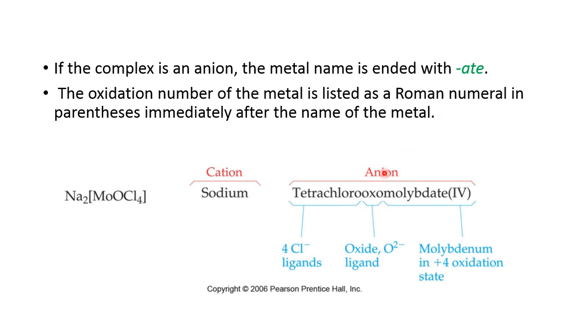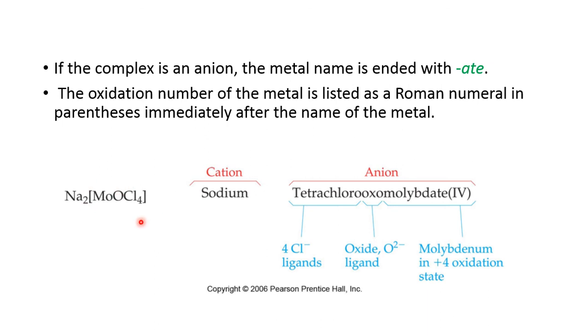So now here is the example where I am showing Na2[MoOCl4]. You have sodium outside the coordination sphere, and this sodium is the cation, and the entire coordination sphere now becomes the anion. In the last example, the coordination sphere was the cation and the outside ionizable species was the anion. But here the ionizable species is a cation and the coordination sphere is an anion.